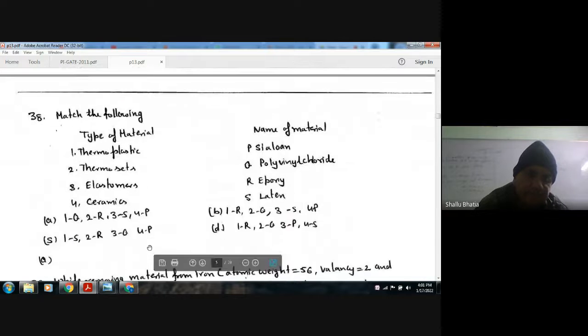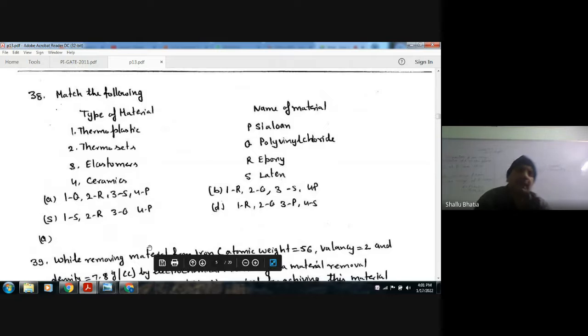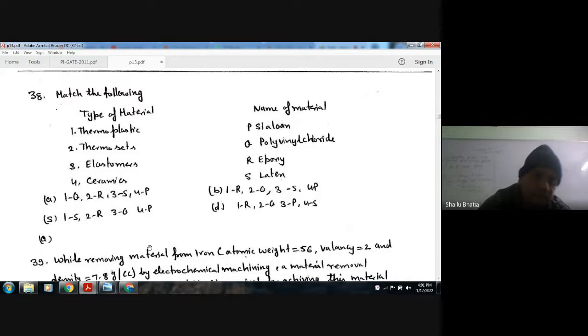Next, match the following type of material: one thermoplastic, two thermosets, three elastomers, four ceramics. Names of material: nylon, polyvinyl chloride, epoxy, latex.